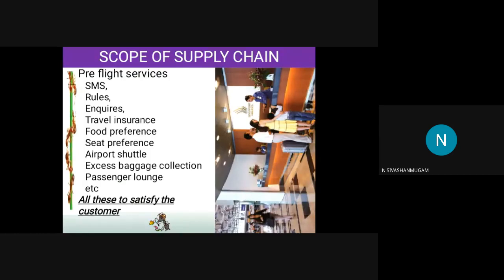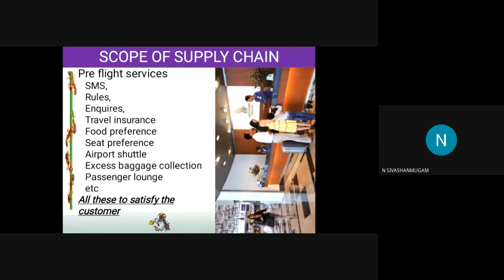Next is the passenger lounge. There is a separate passenger lounge. For example, if the flight is at 3:30 a.m. in Delhi, at 11 o'clock in Delhi, every transport stops. There is no metro train, there is no other things. So they have some passenger lounge. The passenger can come and stay there. They can take rest and then they can board the flight.